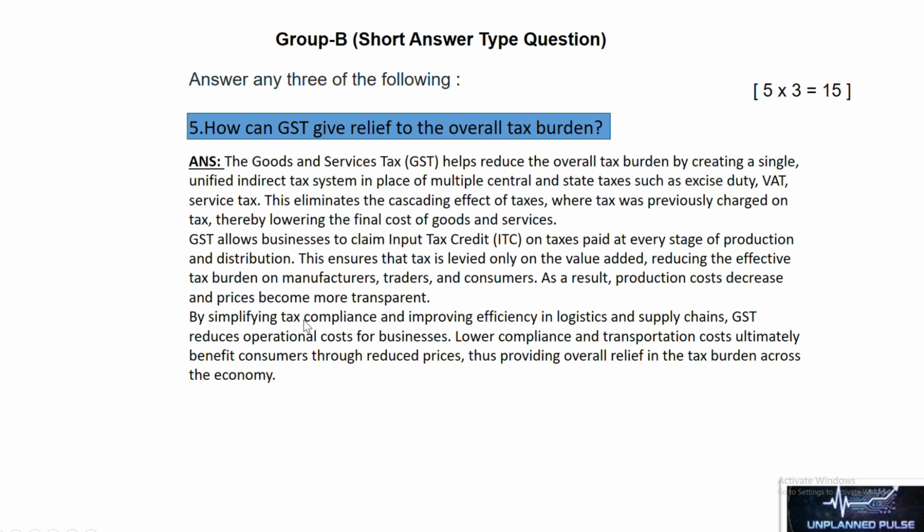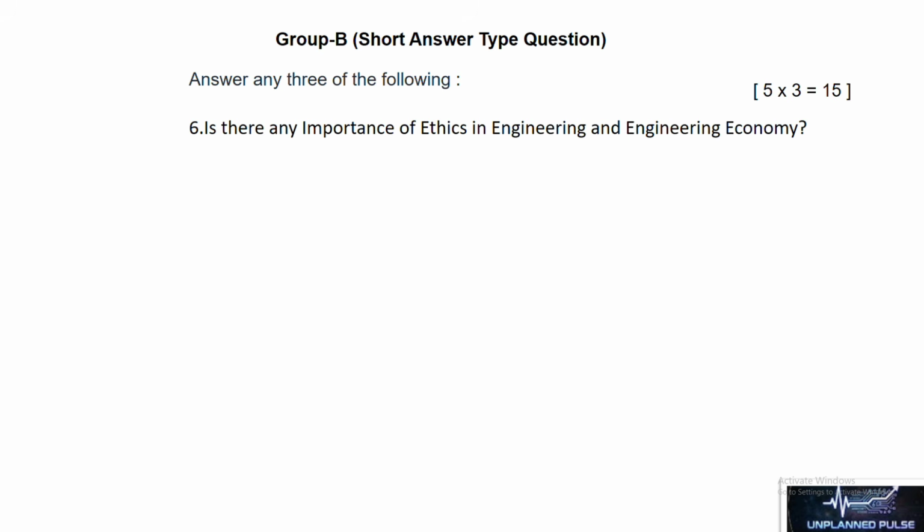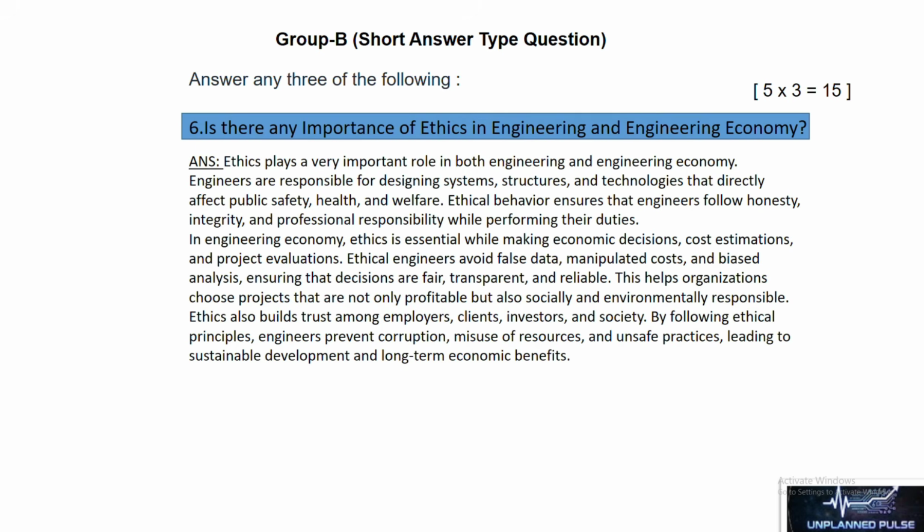By simplifying tax compliance and improving efficiency in logistics and supply chains, GST reduces operational cost for businesses. Lower compliance and transportation costs ultimately benefit consumers through reduced prices, thus providing overall relief in the tax burden across the economy. Next question is, is there any importance of ethics in engineering and engineering economics?